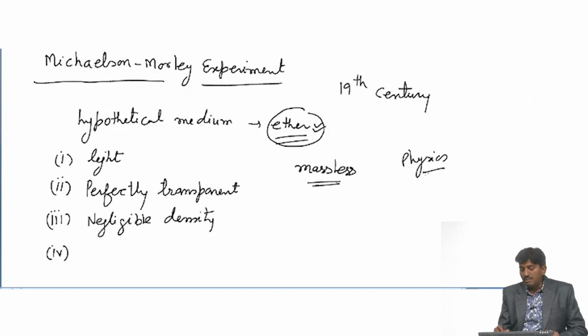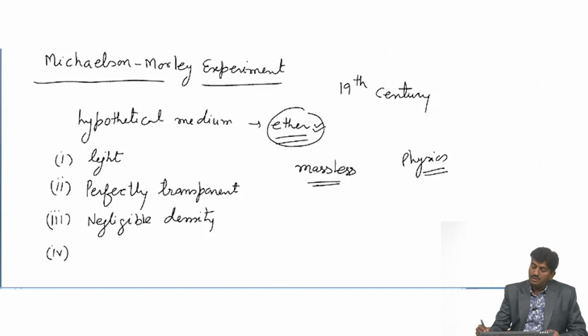And Michelson and Morley performed this experiment to find out the existence of this medium. They wanted to find out whether that medium exists or not, and to prove the existence of this medium they performed that experiment, that is known as Michelson Morley experiment.